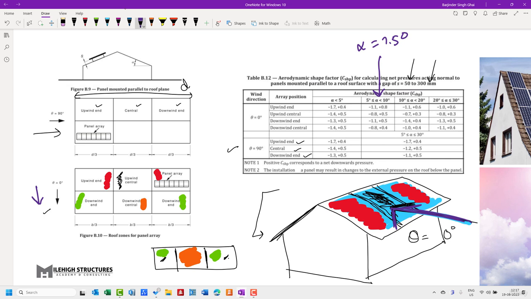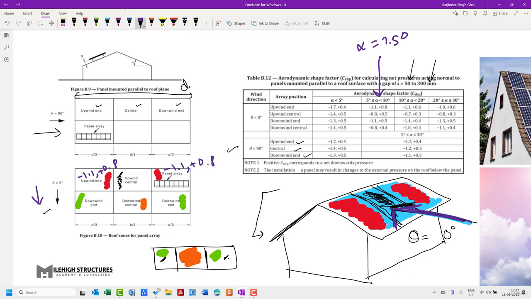So for the upwind end portion, the positive coefficient is 0.8, the negative coefficient is minus 1.1. So for upwind end, we can simply write down here, minus 1.1 and plus 0.8. The same shall be here also, minus 1.1 and plus 0.8.